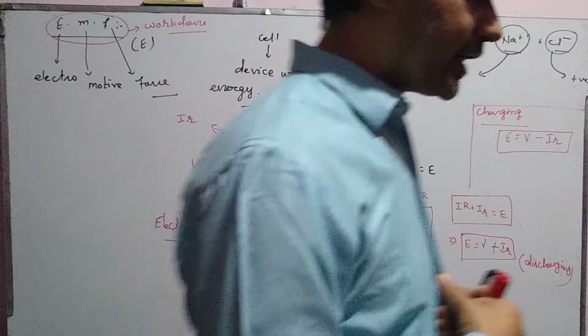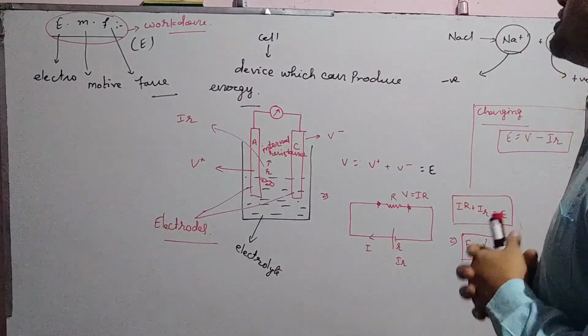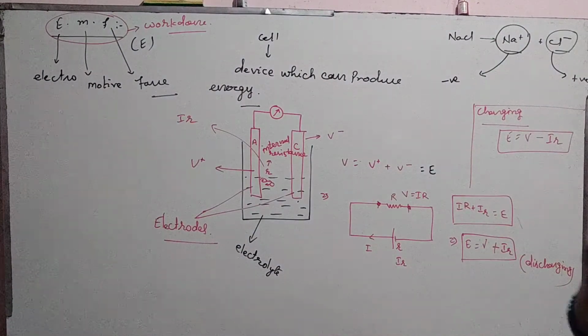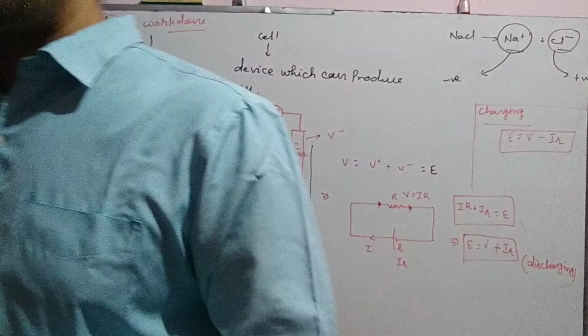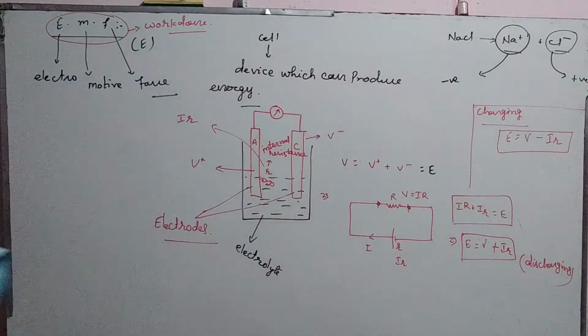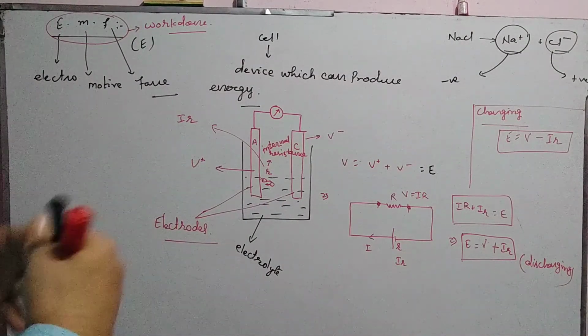When an external load is connected, it is said to be a closed circuit, while when the external load is not connected, it is called an open circuit. So total work done in a closed circuit is called potential difference, while total work done in an open circuit is called EMF.